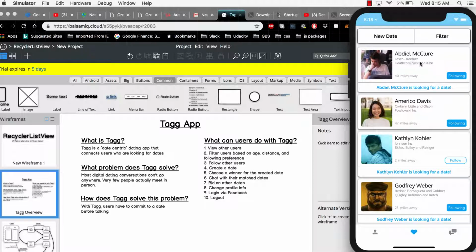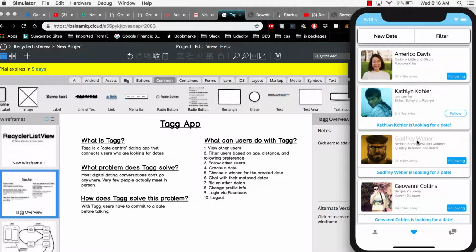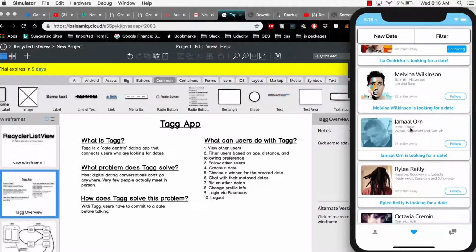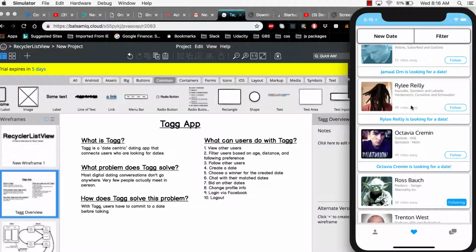So Tagg is actually an app here on the right. And I considered some different UX, and I may end up changing this after I go live based on user feedback. But this is more or less what it is. So a user can view other users. This is the main screen that a user would see when they actually log in. It's got a list of users. The user can then scroll through and look at other potential users that are currently within the user's search criteria.